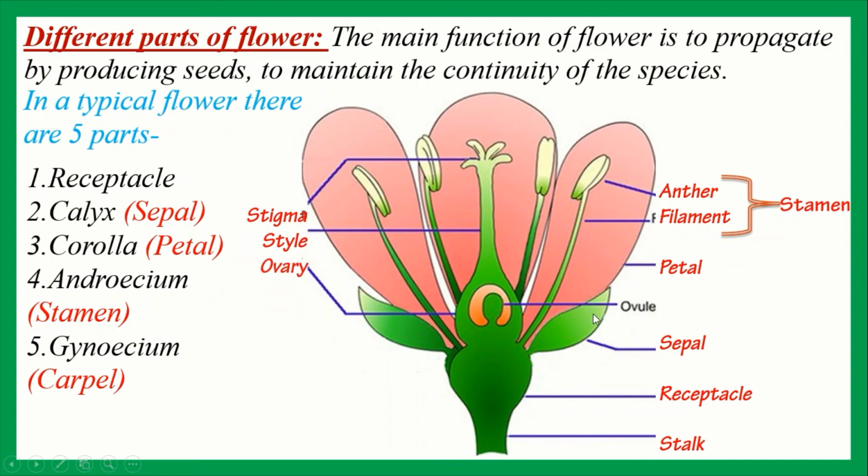Inside the ovary ovules are produced. Ovule is a female reproductive cell or gamete. Through this gamete, plants complete their sexual reproduction process. These are the different parts of a flower.